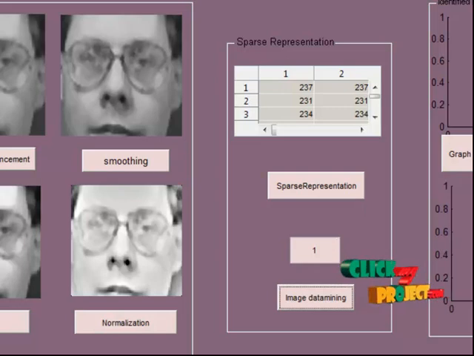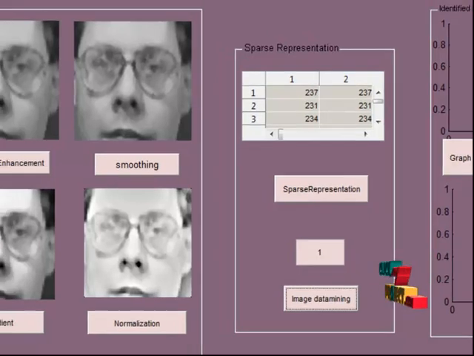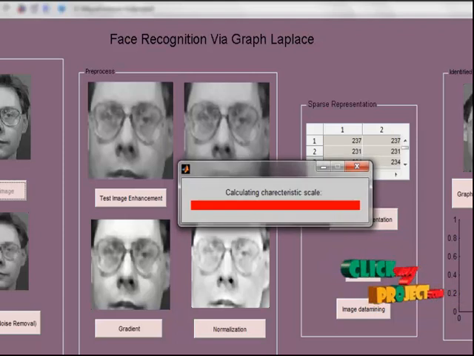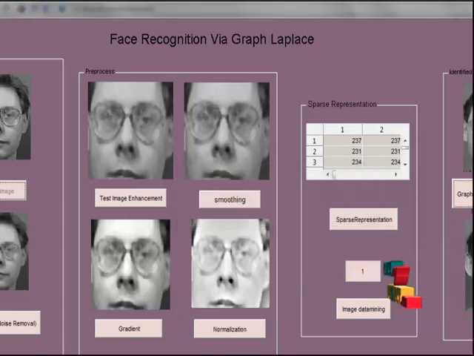And the final step is graph Laplace image completion. It is the critical composition in our occluded face completion and recognition system. This labeling problem is solved via graph Laplace. This is the final result. Based on this occluded face, the corresponding original face is displayed here. These are done with the help of the graph labeling problem.